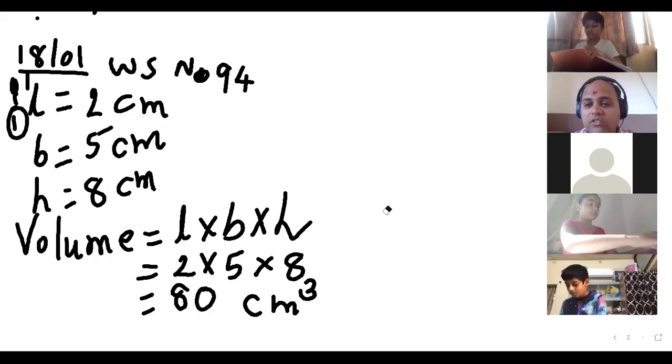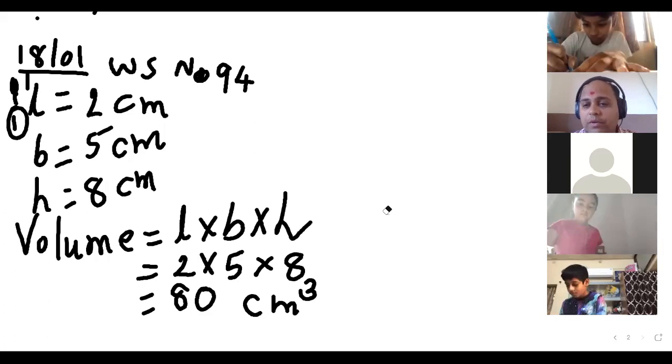Yes, Dvij Patel, tell me, beta. Sir, we have to draw these shapes. No, you don't need to draw the shapes, it's okay.